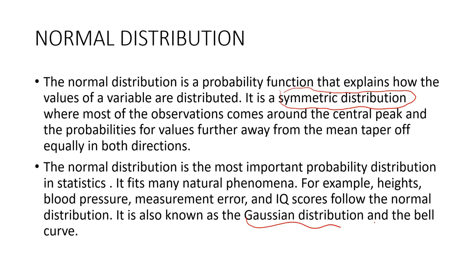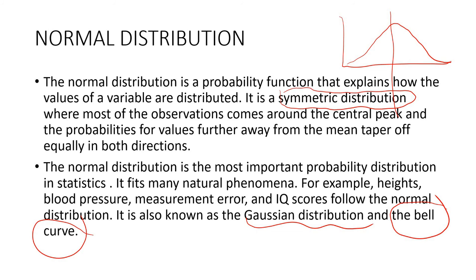It's also known as Gaussian distribution. See, what we are telling is it is symmetric about the mean. If this is the mean, then this is the normal. It is symmetrical about the mean. This is what you need to understand. So this normal distribution is also known as the bell curve.